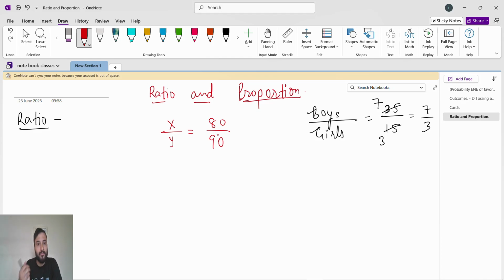Basically, if anyone asks about the ratio, you can say ratio is a comparison between quantities. So 80 by 90 we can cancel. More than that it will not get cancelled. So 8 by 9 is the ratio, because ratio will be in simplified form.